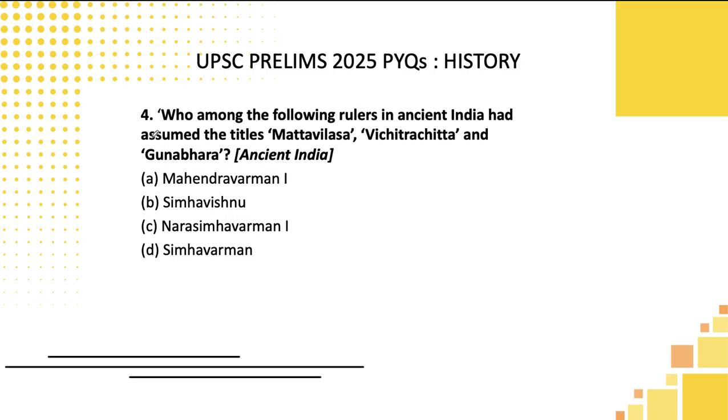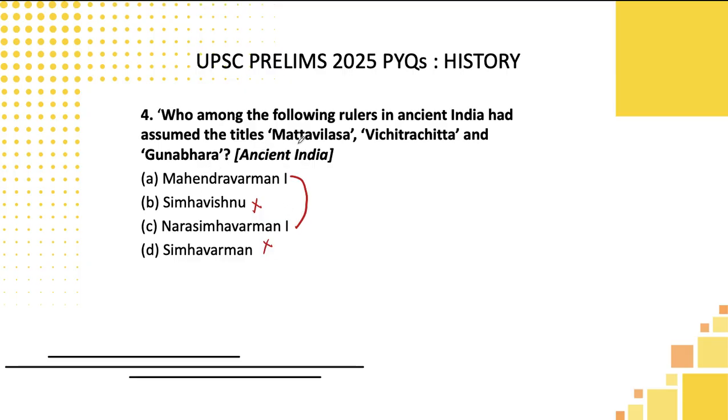Let's move to the next question, students. Who among the following rulers in ancient India had assumed the title Mattavilasa, Vichitrachitta, and Gunabhara? So basically, students, if you look at these four options listed here, I have not heard while reading the basic NCERT of kings like Simhavishnu and Simhavarman. But these two kingdoms we have often come across, and especially while reading ancient India, we have repeatedly been told that the Chera, Chola, Pandya dynasties are very important. And related to the Pallava dynasty, we have heard about these two kings.